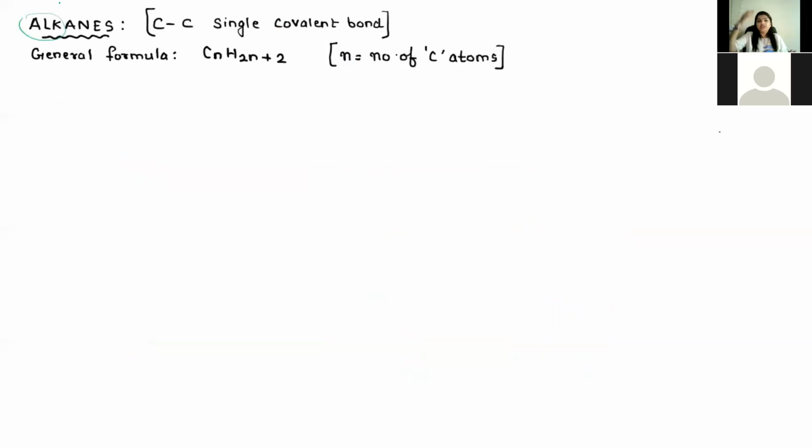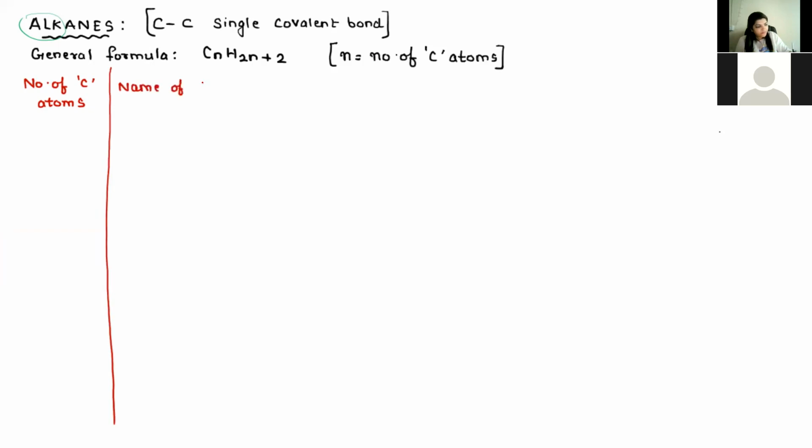So let us just learn that if there are 1 to 10 carbon atoms in a compound, then what will be the name of the compound, which will change. So a table which we are going to write is once again a very important, crucial part. Depending on the number of carbon atoms, the name of ALK will change.